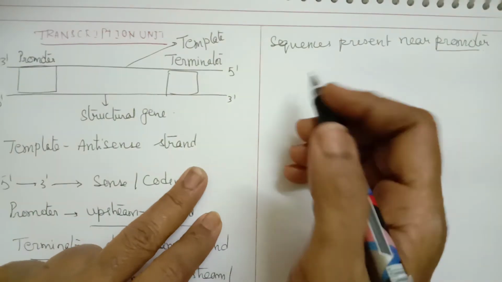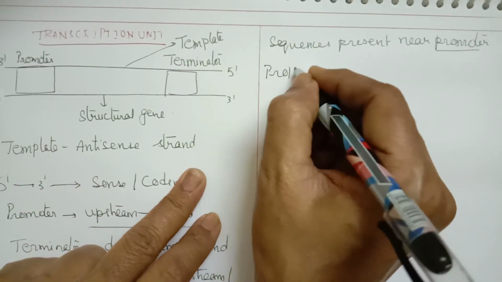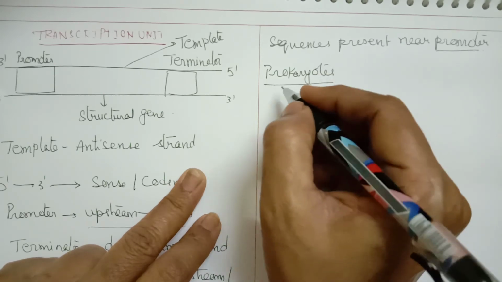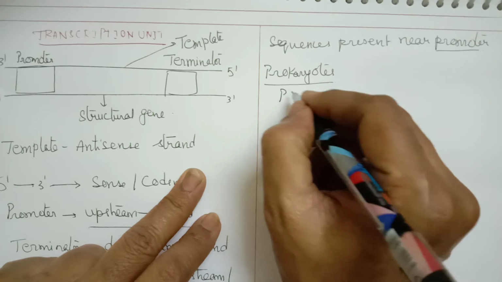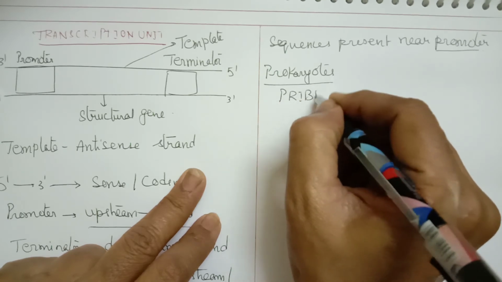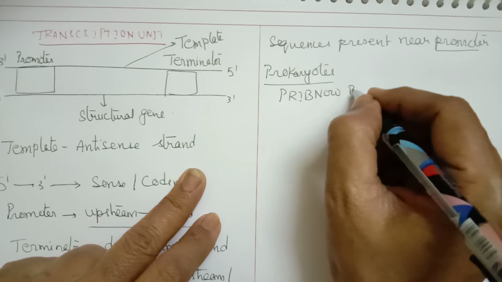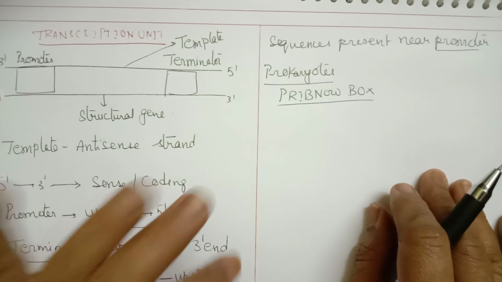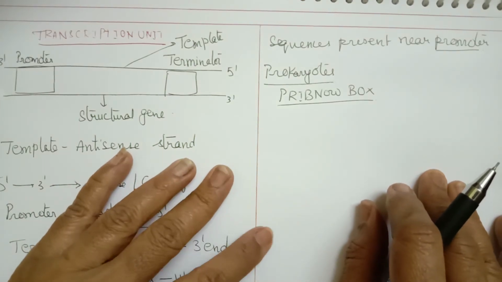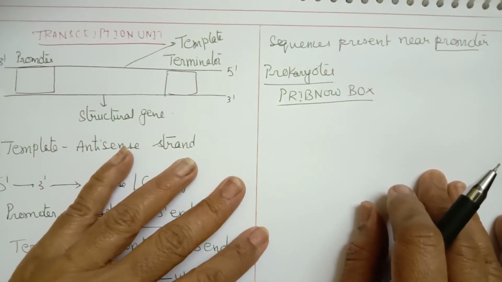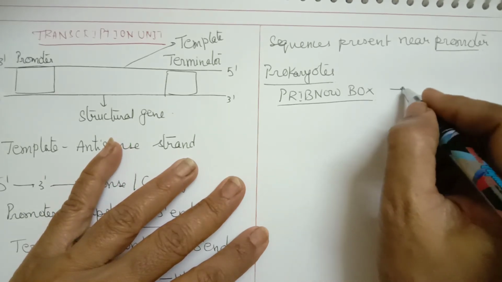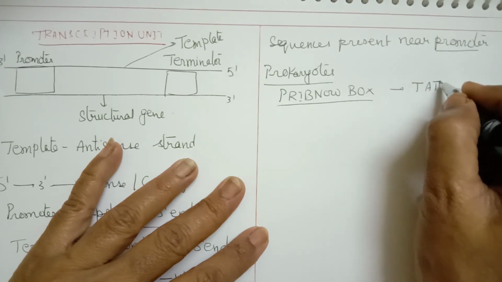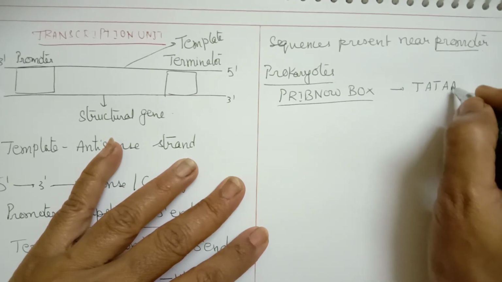In prokaryotes, this sequence is called the Pribnow box.